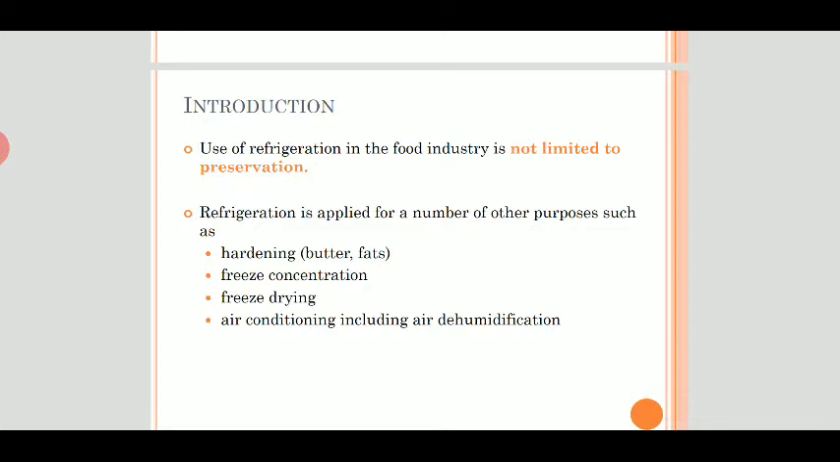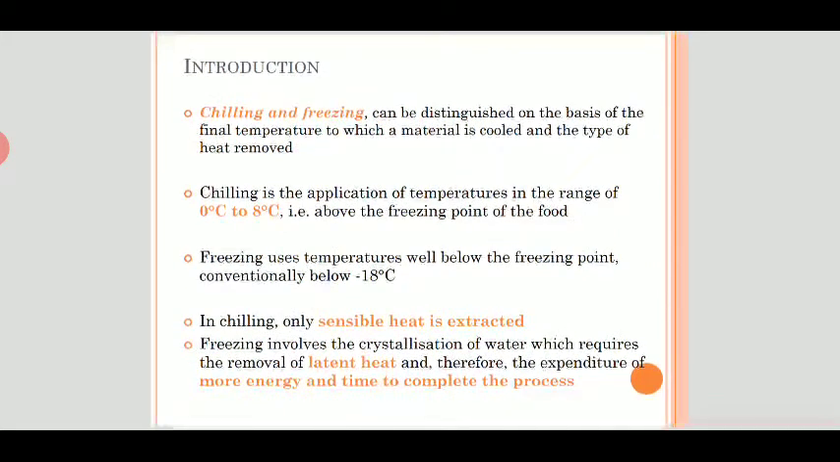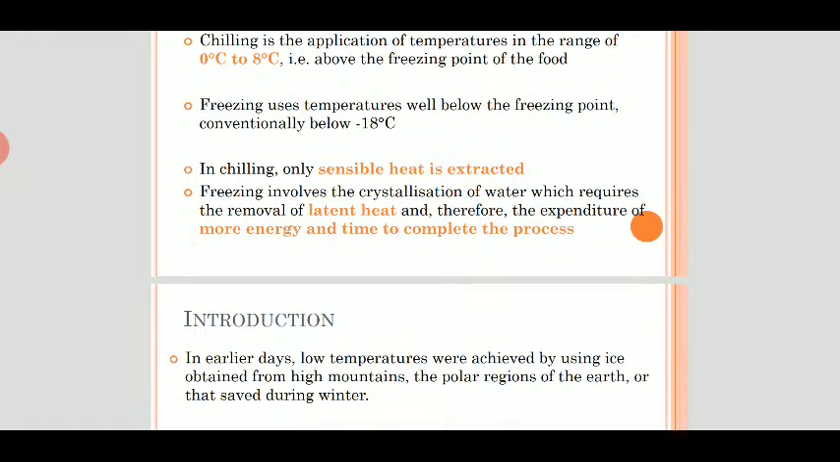Use of refrigeration in the food industry is not limited to preservation. Refrigeration is applied for a number of other purposes like hardening of butter, freeze concentration, freeze drying, and air conditioning, including air dehumidification. Chilling and freezing can be distinguished on the basis of the final temperature to which a material is cooled and the type of heat removal. Chilling is the application of temperature in the range from 0 to 8 degrees Celsius, which is above the freezing point of the food. Freezing uses temperature well below the freezing point, conventionally below minus 18 degrees Celsius.